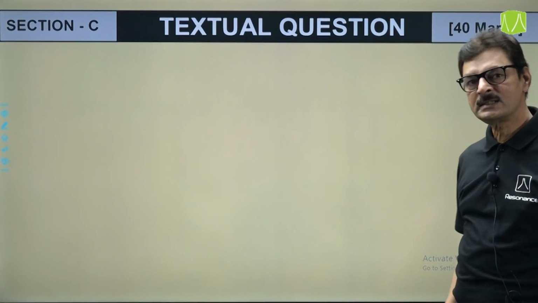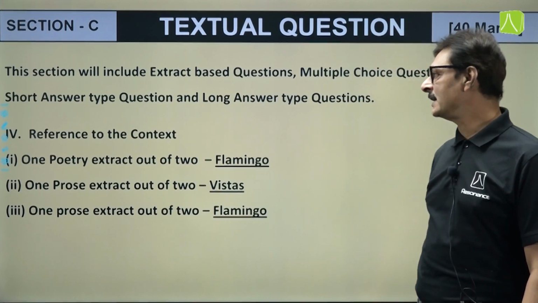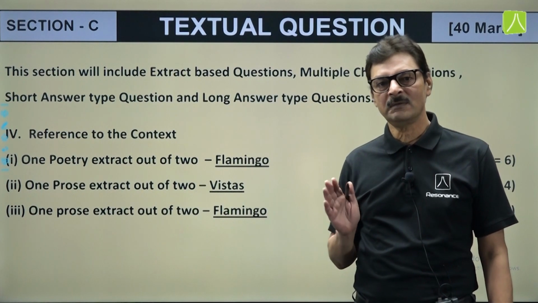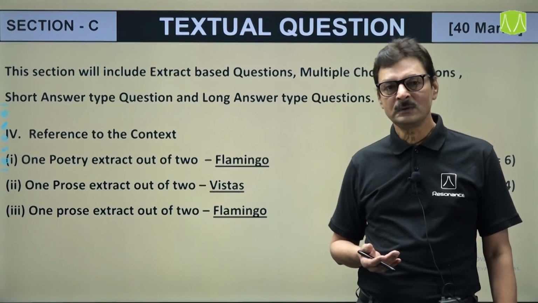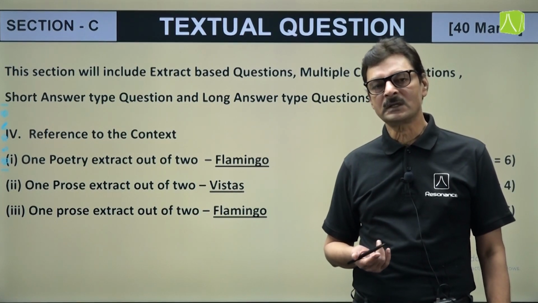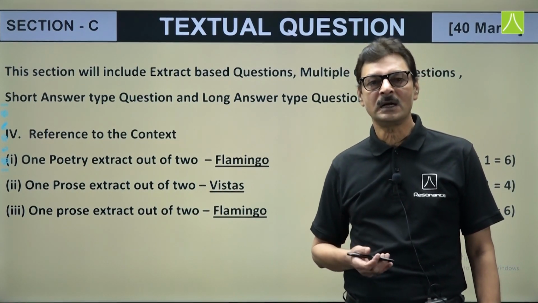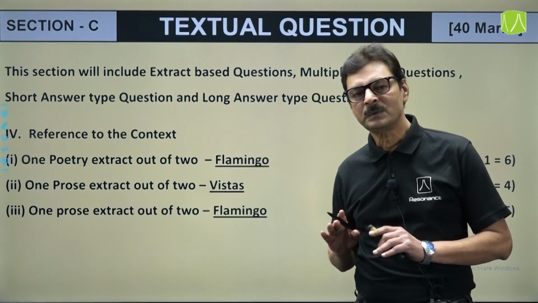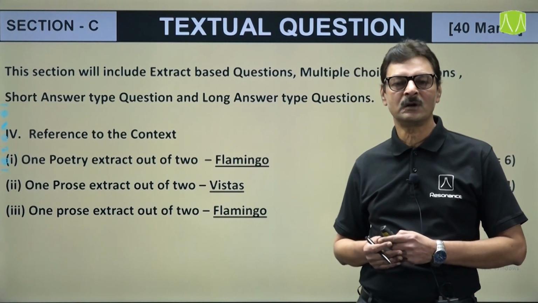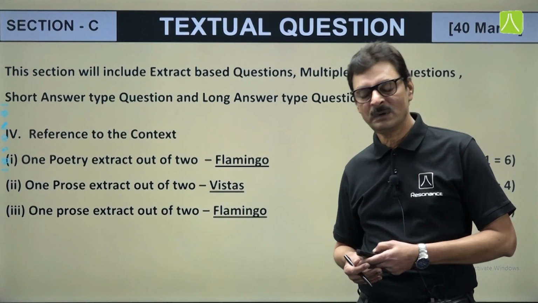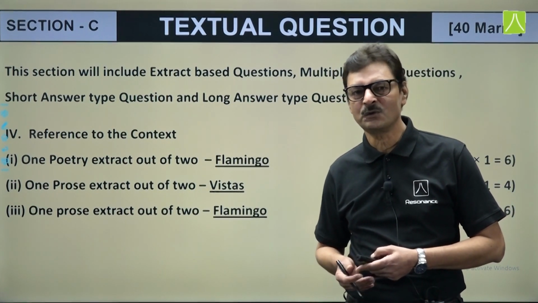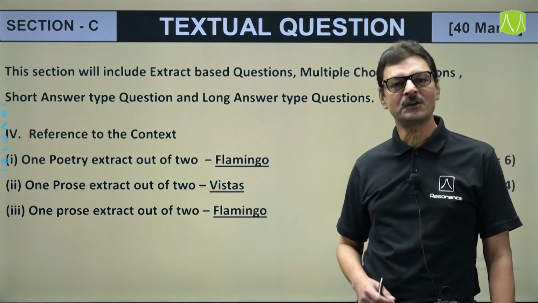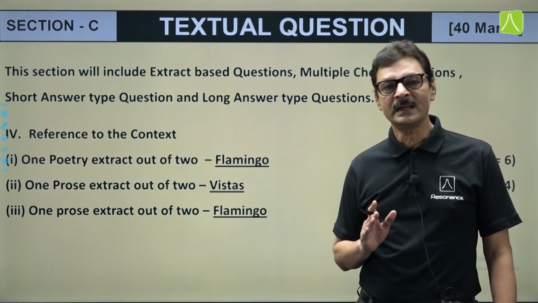And finally, section C will be your questions based from the texts, Flamingo and Vistas. In this, you will have all the types of questions. You will have extract based questions, you will have MCQ type questions, you will also have short answer type questions, and you will also have long answer type questions. So you have to be prepared with all the types of questions over there. हर प्रकार के बॉल को सामना करने के लिए आपको तैयार होना पड़ेगा. You may get the lollipops, you may get the bouncers, you may get the yorkers and so on. So you have to be prepared with each and every type of question to score handsomely, and it is not at all difficult to score in English core.